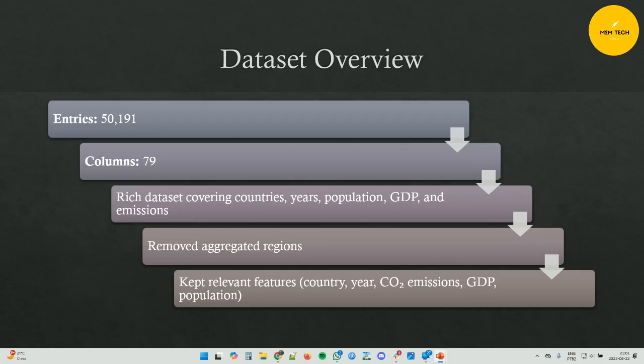It includes details such as country, year, population, GDP, and emissions from different fuel sources. To prepare the data, I cleaned and standardized it, keeping only the most relevant columns, and removed aggregated regions like world and Europe, so that the analysis focused on individual countries.